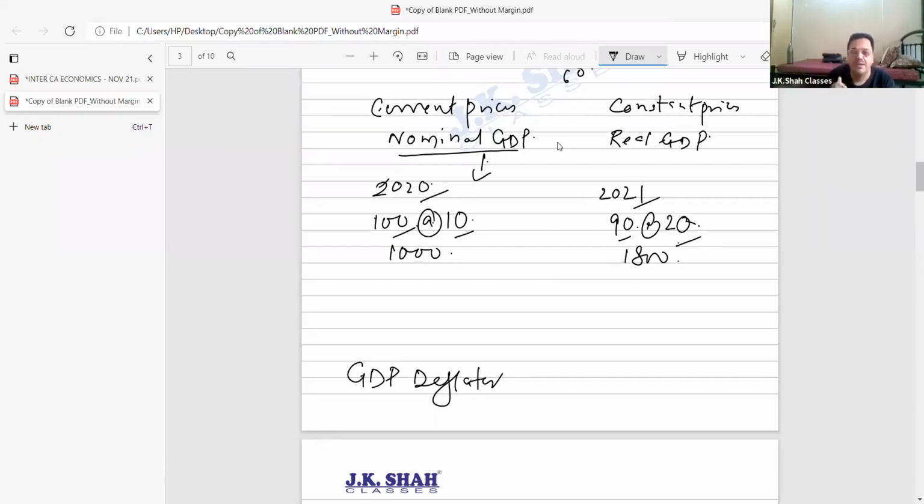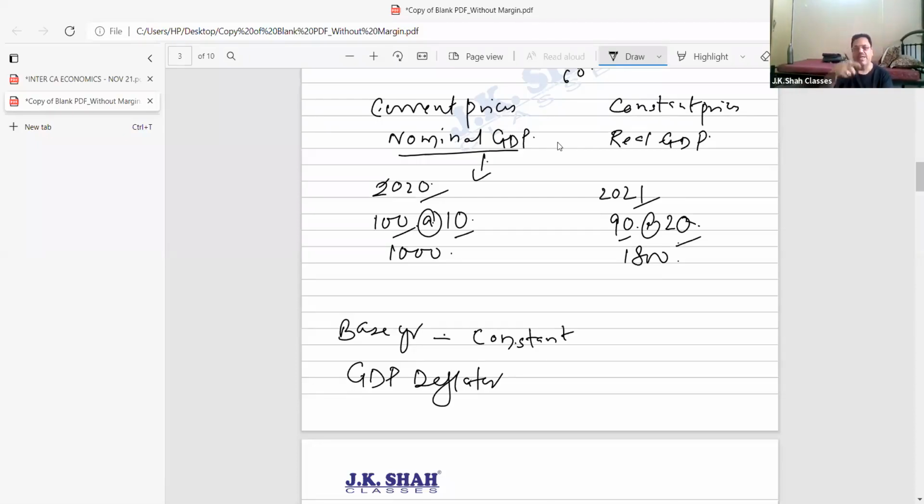So how do I get it to the real GDP? Simple, beta. I consider one particular year as a base year. And when I consider one year as the base year, then I consider the base year's price, and that price has to be constant.